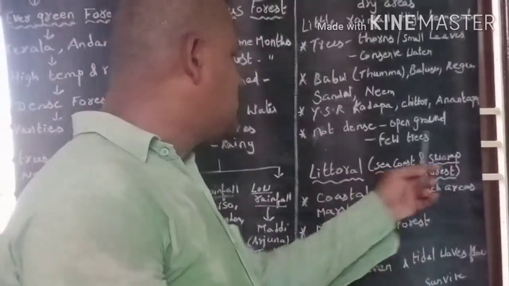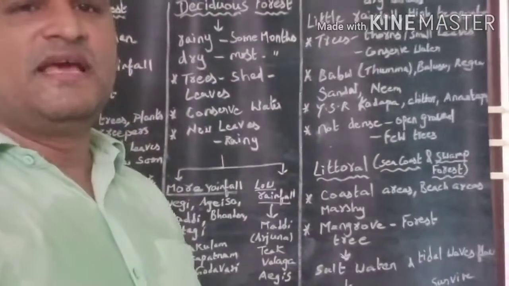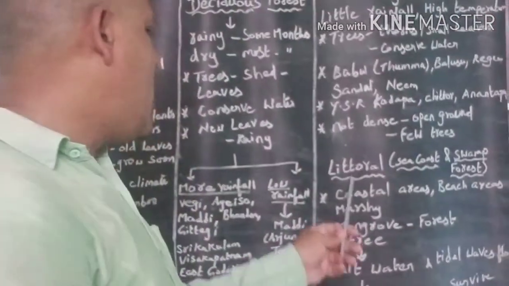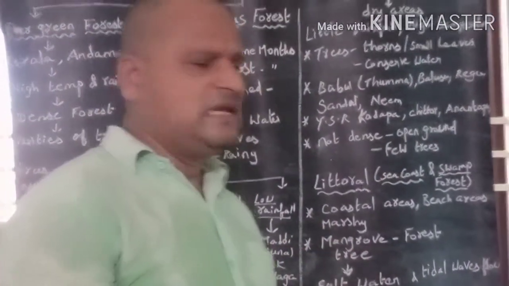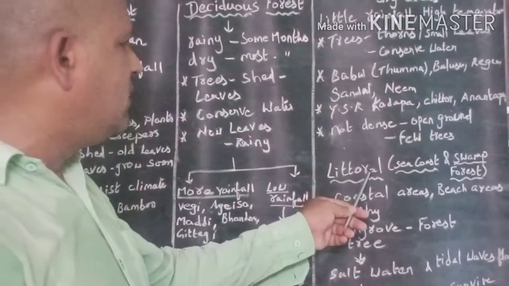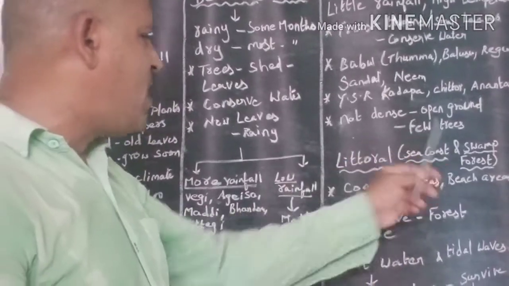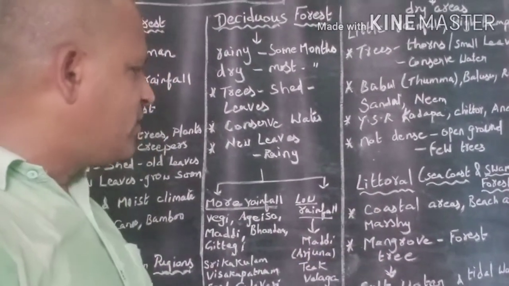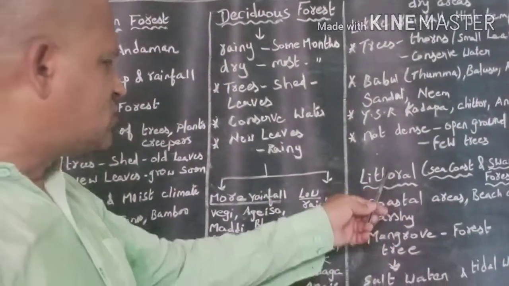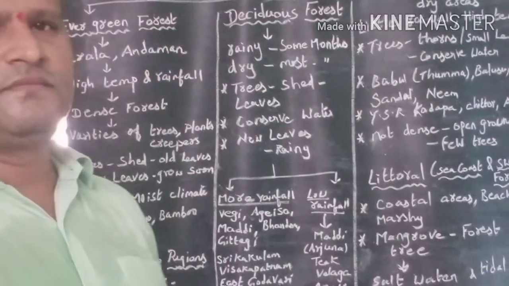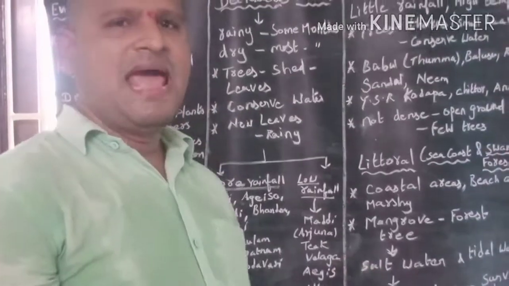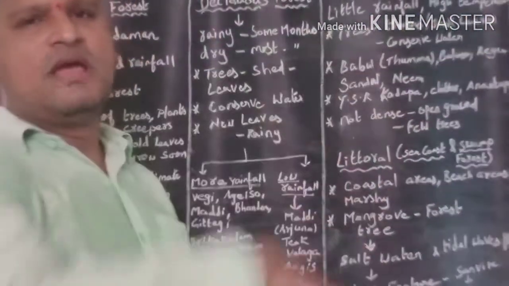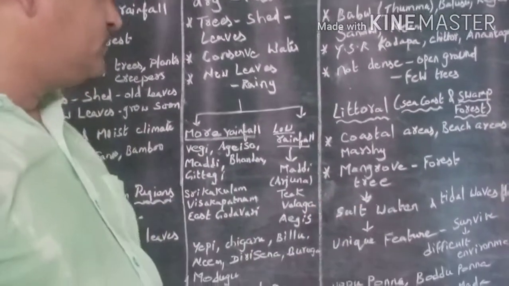Okay, littoral forest and swamp forest are found near the sea, in coastal areas, beach areas or marshy areas. The important tree grown in littoral forest and swamp forest is the mangrove tree. So this forest is called mangrove forest. The mangrove tree adapts to growing in salt water as tidal waves flow.